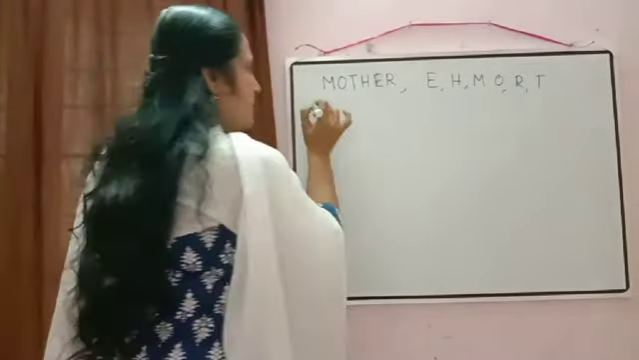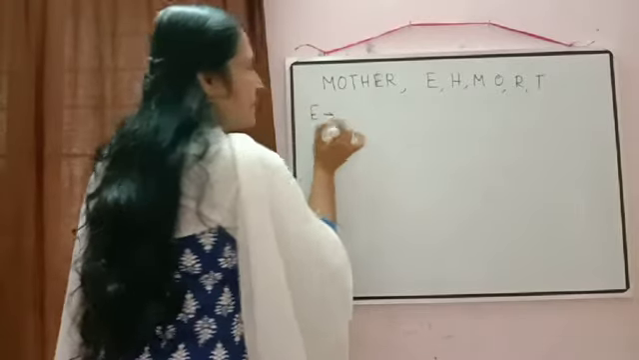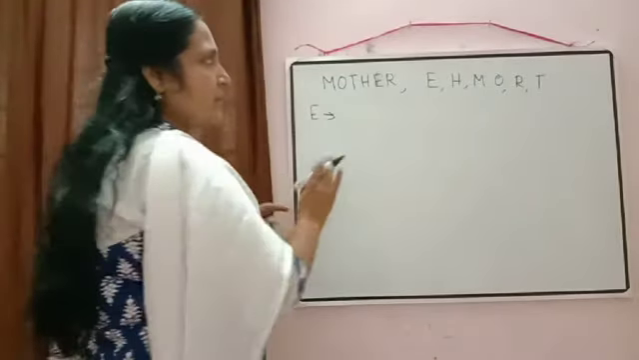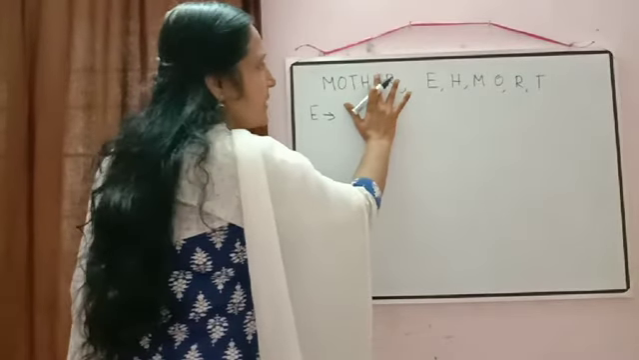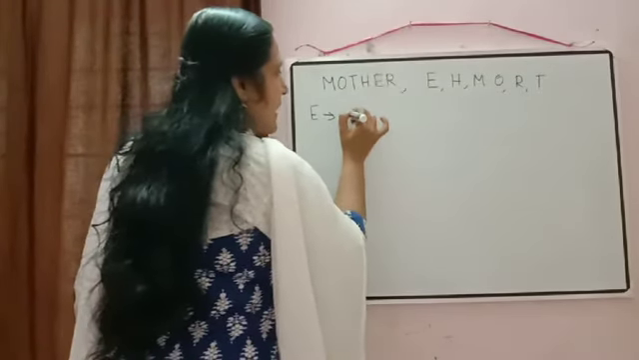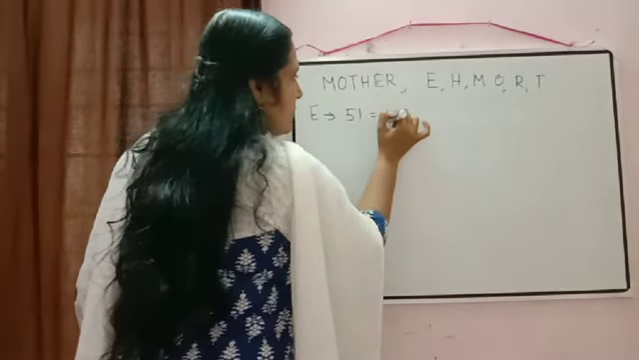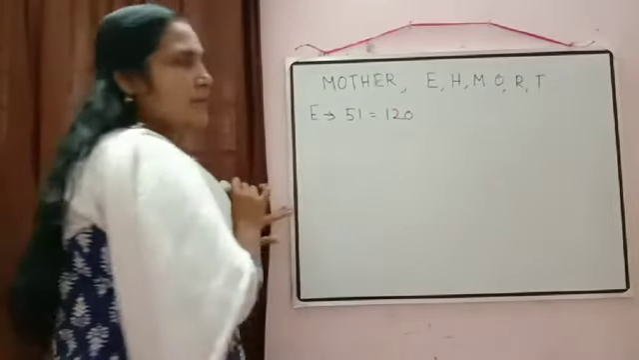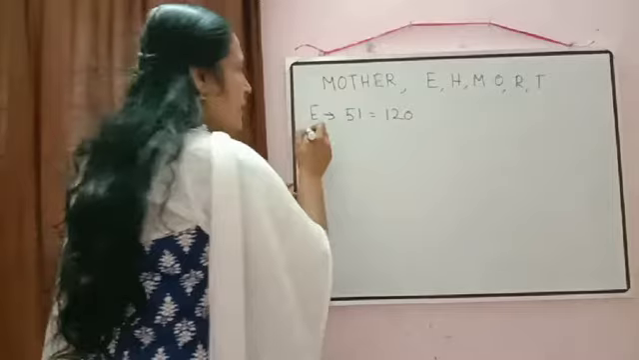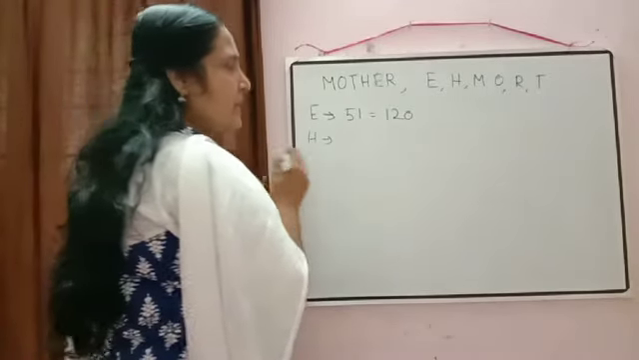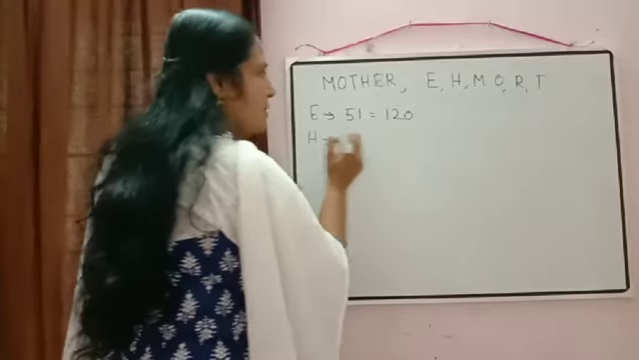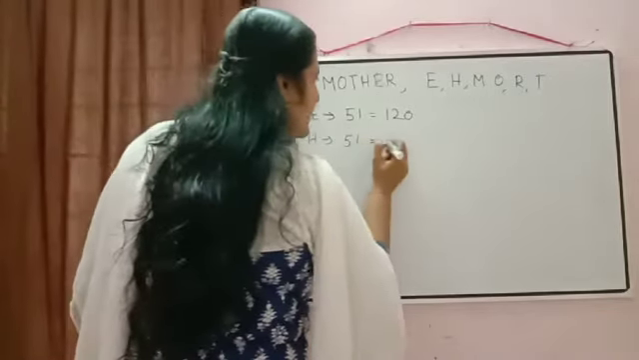Now first, the number of words starting with E. Keeping this E fixed, how many letters remain? The remaining 5 letters can be arranged in 5 factorial ways. So that will be equal to 120. Now H. Keeping the H fixed, the remaining letters can be arranged again in 5 factorial ways. So we'll get here 120.